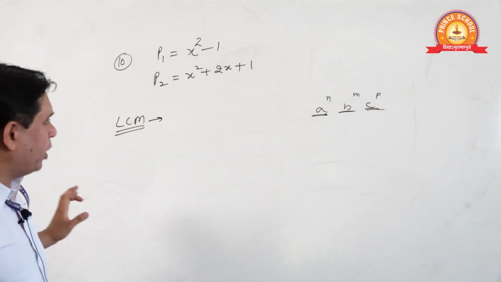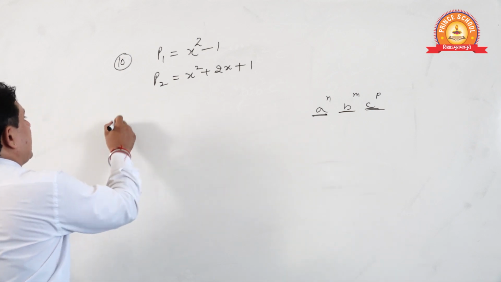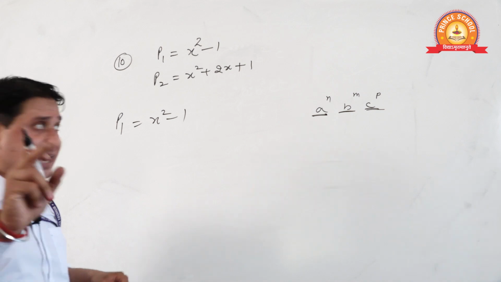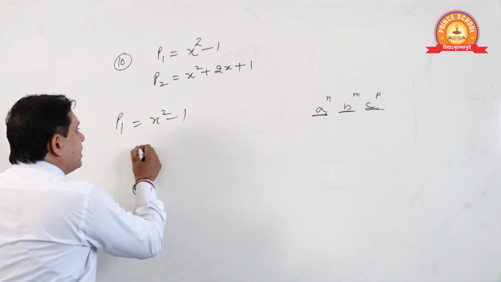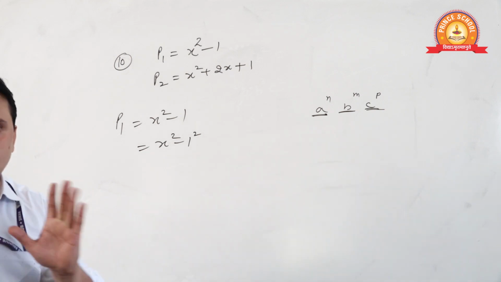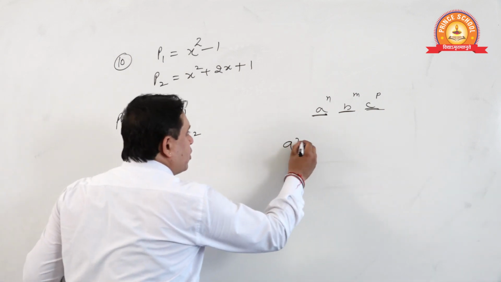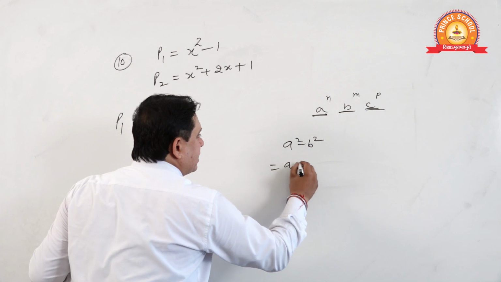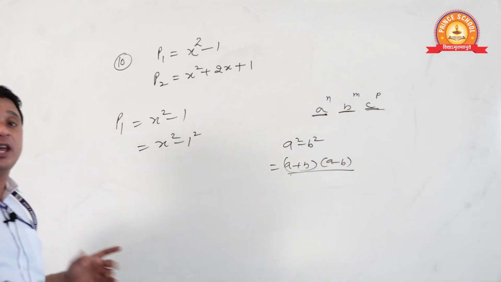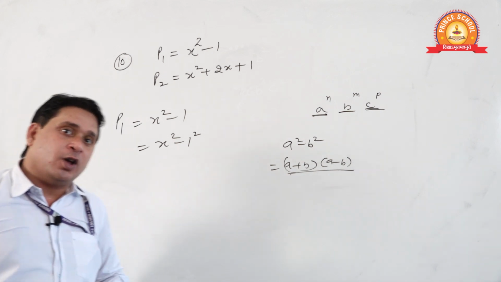P1, let me solve it first. P1, this is x square minus 1. What can I write? Can I write, students, x square minus 1 square? Yes or no? Sure? And you all know, you are in 10th class, A plus B, A minus B. This is the identity we have learned lots of times.